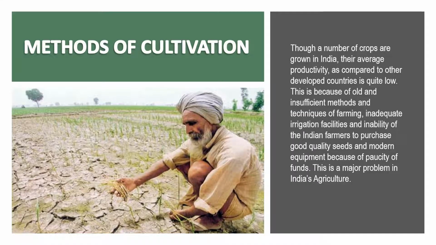The next problem is methods of cultivation. Though a number of crops are grown in India, the average productivity as compared to other developed countries is quite low. This is because of old and insufficient methods and techniques of farming, inadequate irrigation facilities, and inability of the Indian farmer to purchase good quality seeds and modern equipment because of the paucity of funds. What do we mean by paucity? The lack of funds, having no money. This is a major problem in India's agriculture.